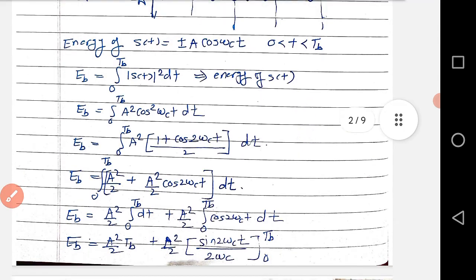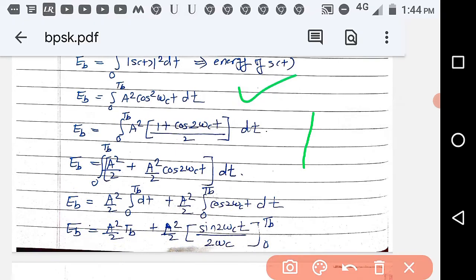So A cos omega t is plus or minus, but in the modulus it becomes plus only. So A squared cos squared omega_c t. Then A squared cos squared omega_c t is A squared times (1 plus cos 2 omega_c t) divided by 2. Then A squared by 2 we have taken out, integral 0 to Tb of dt, plus A squared by 2 integral 0 to Tb of cos 2 omega_c t dt.